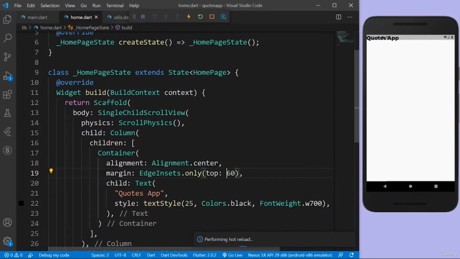Let's save everything, and now we should have our header. There you go, quotes app, but that's too much of margin, I guess. Let's say 50 maybe. Yeah, this should be good. Okay, we have our header.